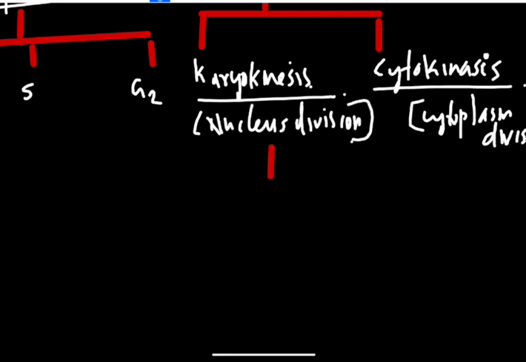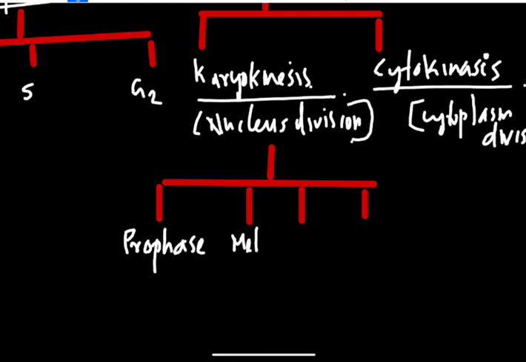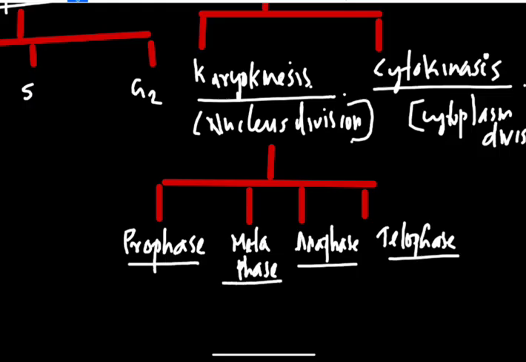The first phase of karyokinesis is prophase, then metaphase, then anaphase, and the last one is telophase.